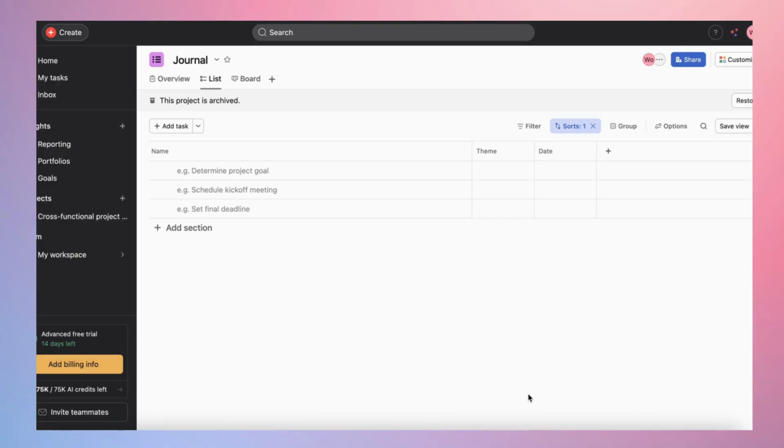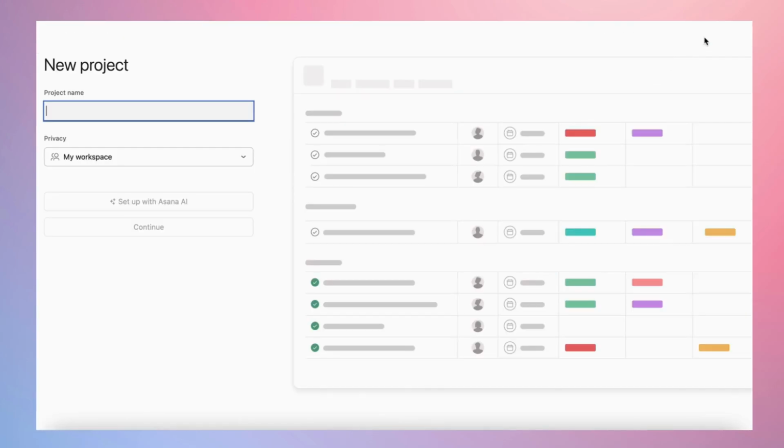Typically, it would obviously be used in more of a workplace environment, but I'm going to show you how you can actually use it in your personal life as well. So in this instance, we're going to use it for a journal. If journaling is something that maybe you have friction with, this is a really easy way where you can just have a link somewhere bookmarked on your computer, press on the link, and then every day you can just submit a journal entry, or whenever you want to, in a super easy way, and it will database all of your journal entries automatically. So I am going to make a new project, just do blank project.